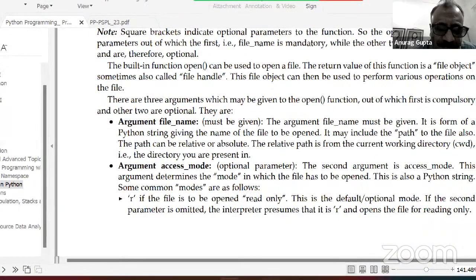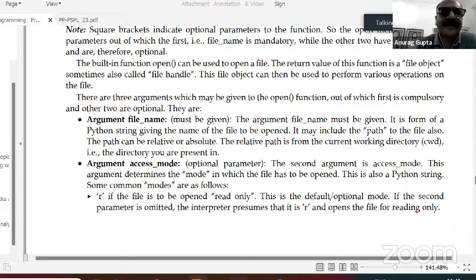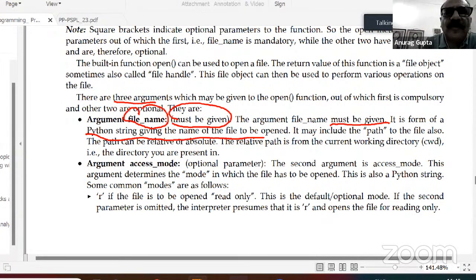So I said there are 3 arguments. I just showed you 3 arguments. The first argument is the file name. This must be given. It is in the form of a Python string giving the name of the file to be opened. It may include the path to the file also.